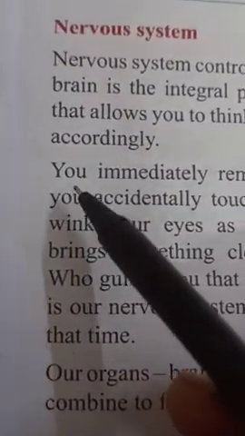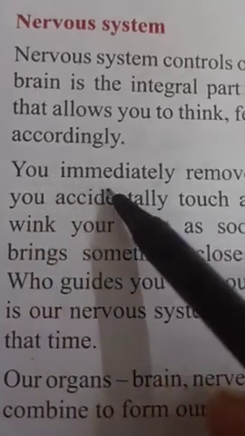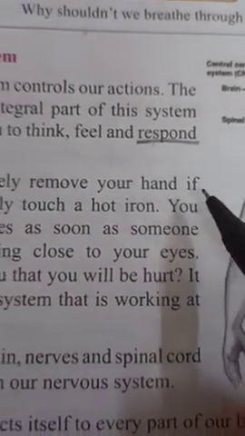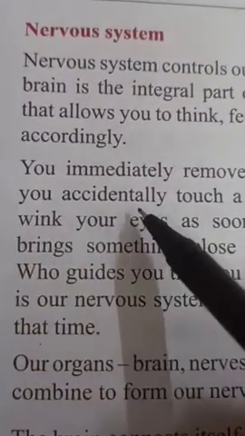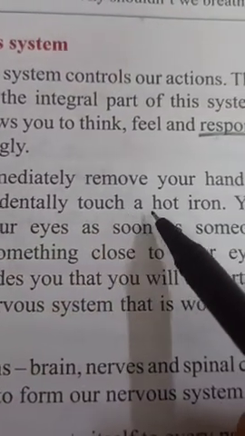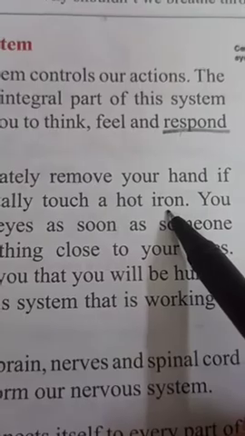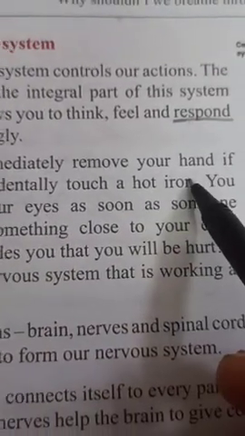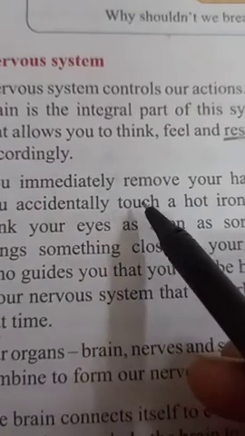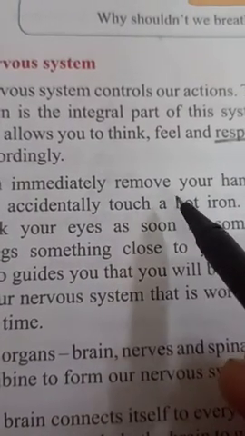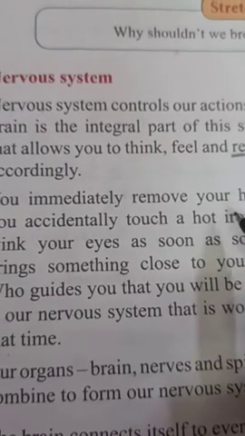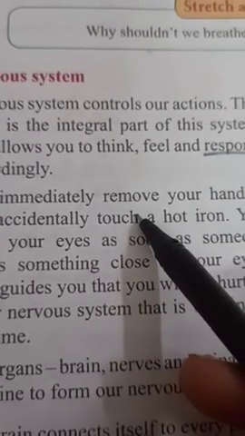So let's read the next para. You immediately remove your hand if you accidentally touch a hot iron. So children, here they have given one example. That example means when you accidentally touch any hot object, what do you do?